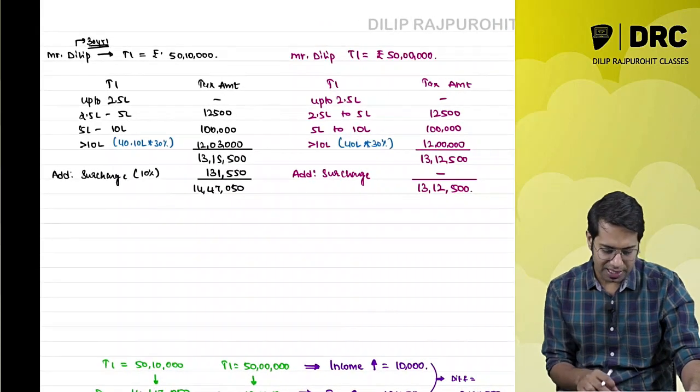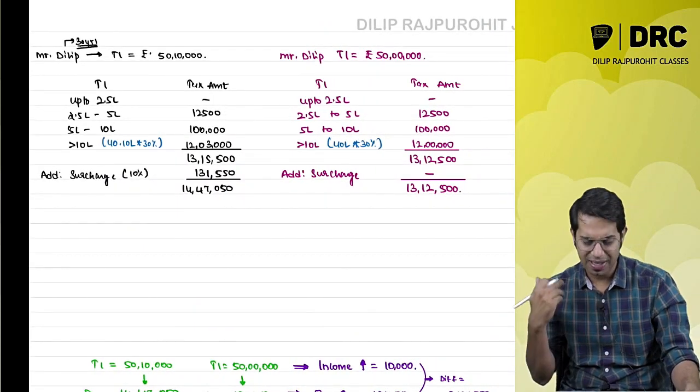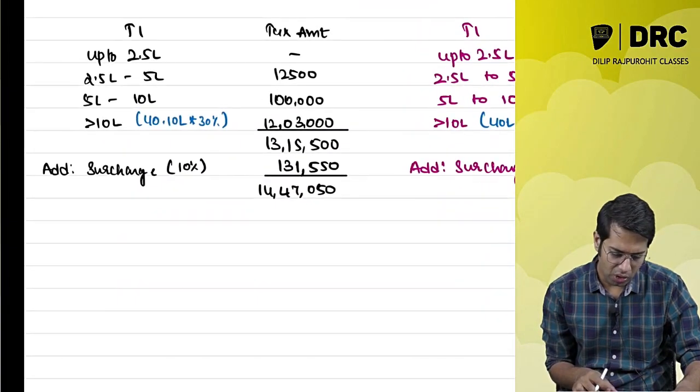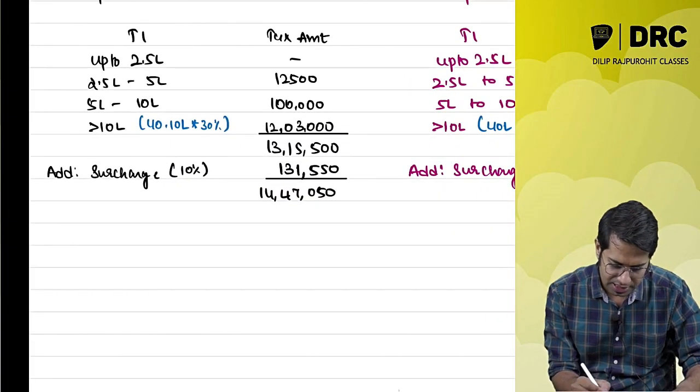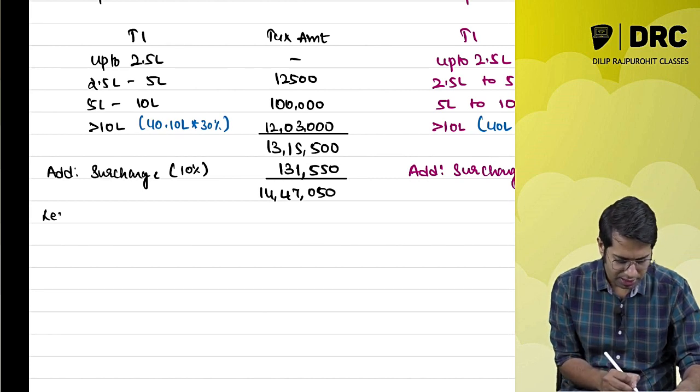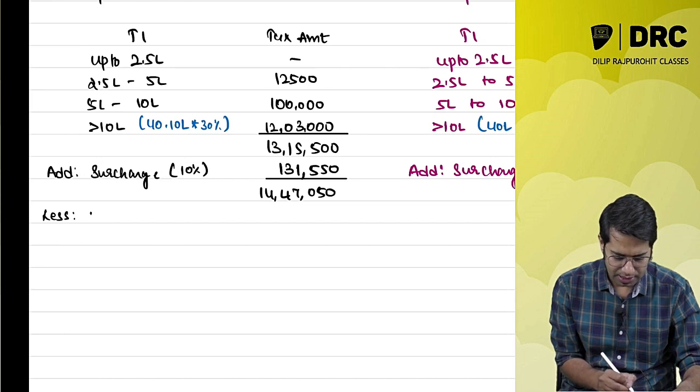Now in the present case, let me solve this question and then let me re-explain the entire question again. In the present case, what the lawmaker says is, I am going to give you something called marginal relief. So from the tax you have got, subtract marginal relief.